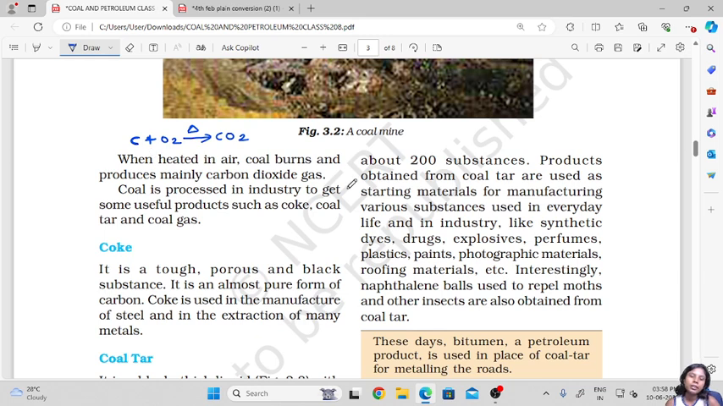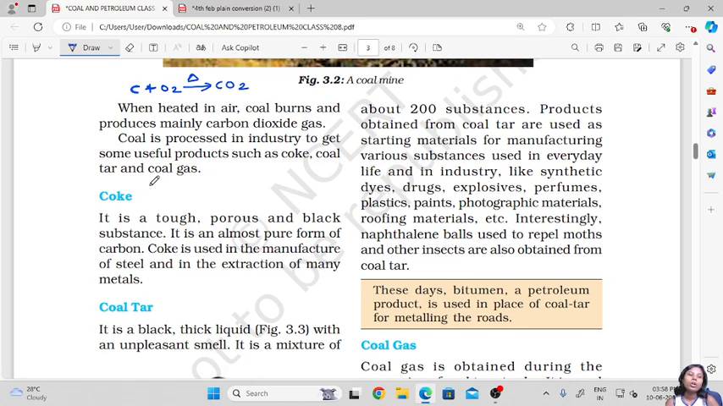Coal is processed in industries to get some useful products such as coke, coal tar and coal gas. So now what is this coke? Coke is a tough, porous and black substance. It is almost a pure form of carbon. Coke is used in the manufacture of steel and in the extraction of many metals.